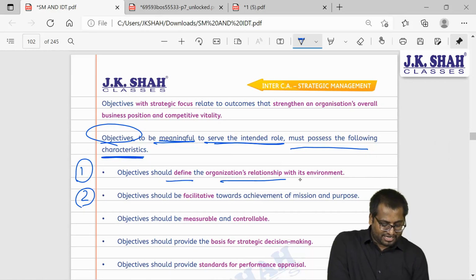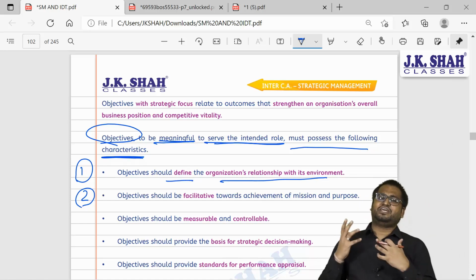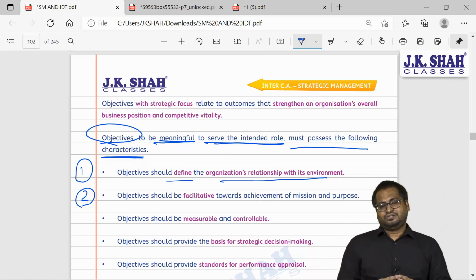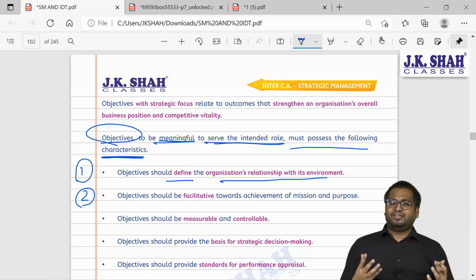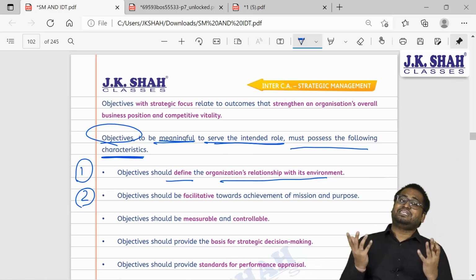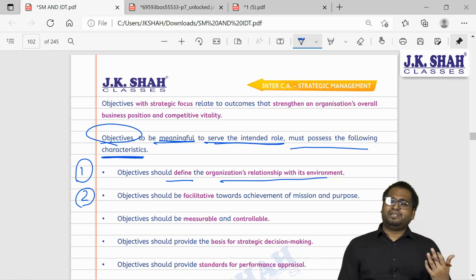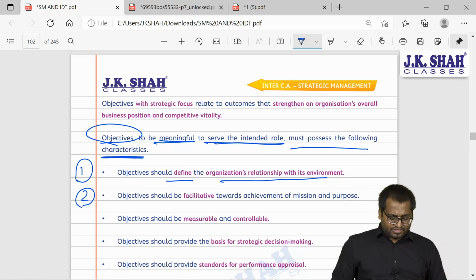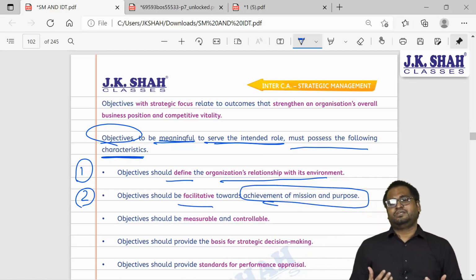It should define the organizational relationship with the environment. You will frame objectives on the basis of the environmental factors. So during these times, do you think any hotel will have an expansion in their objective, that they want to increase their sales, that we want to maximize our revenue? No, because the environmental factor is such that we won't be able to maximize our sales. Similarly, it should facilitate achievement of mission and purpose.